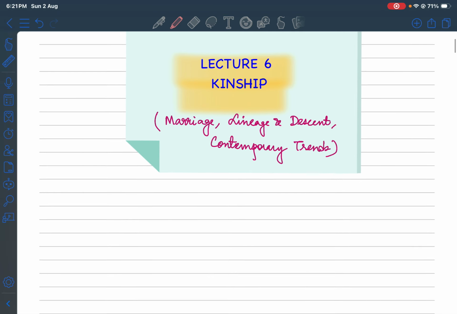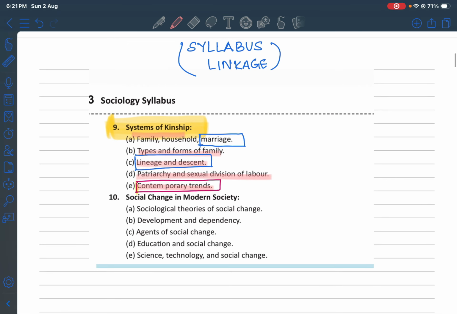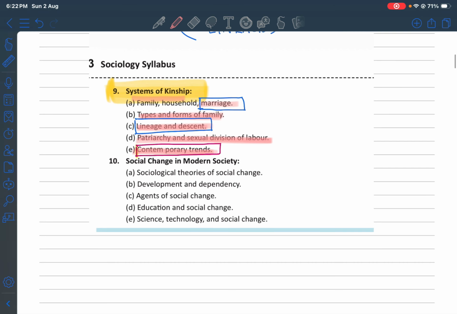So let's see the syllabus linkage. Here the syllabus has been linked with Paper 1. Even Paper 2 is there, but I had not included the screenshot of it. The syllabus talks of the kinship system in the form of five subtopics: family, household, marriage, types and forms of family, lineage and descent, patriarchy and sexual division of labor, and contemporary trends. So these topics are very important.